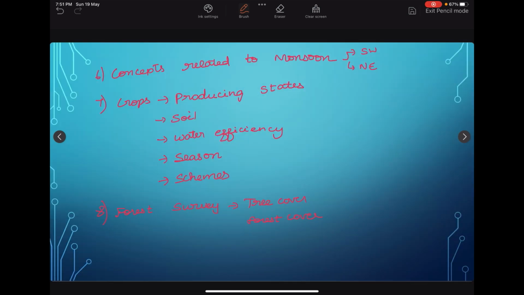Next, we have to cover the conceptual parts, like monsoon. If we take monsoon, we should know concepts like the southwest monsoon and northeast monsoon. We should have in-depth knowledge of the monsoon chapter. Apart from that, we need to cover the crops.